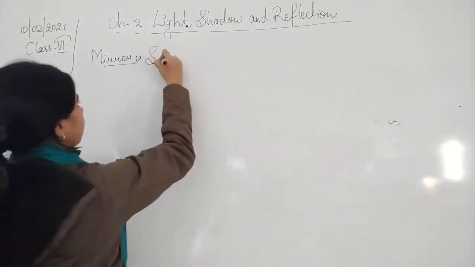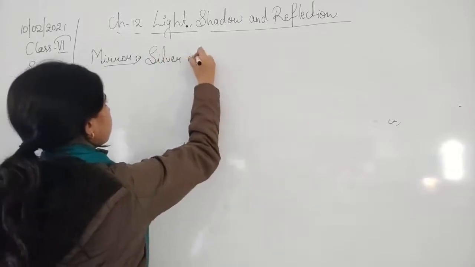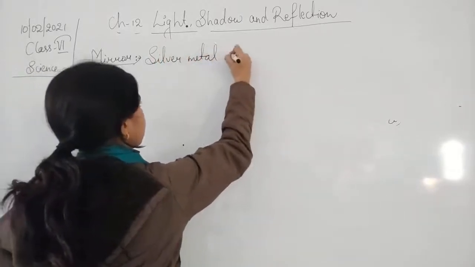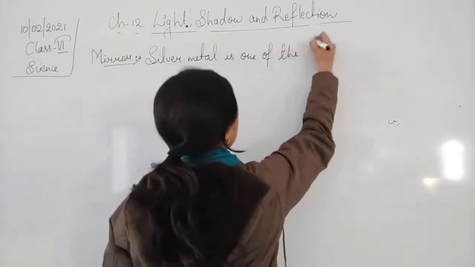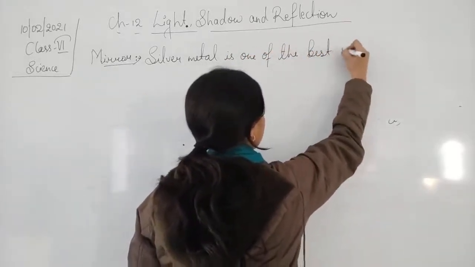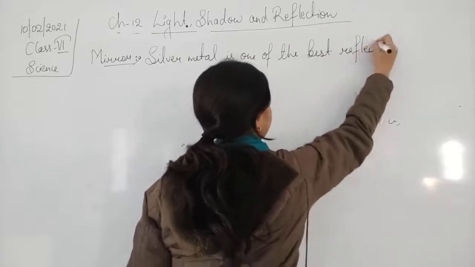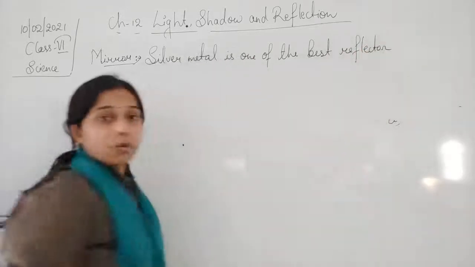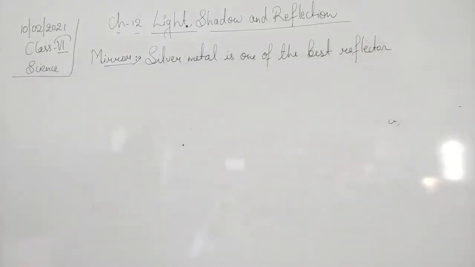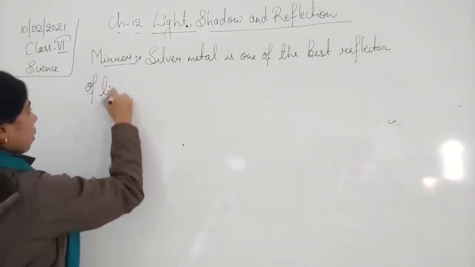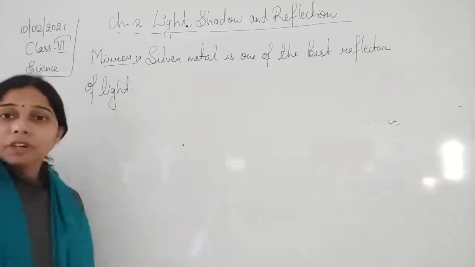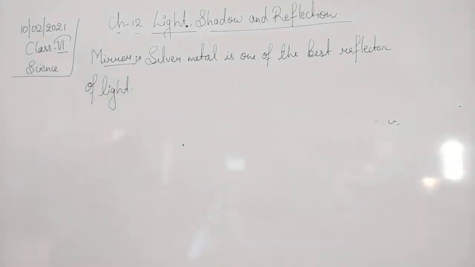Silver metal is one of the best reflectors of light.